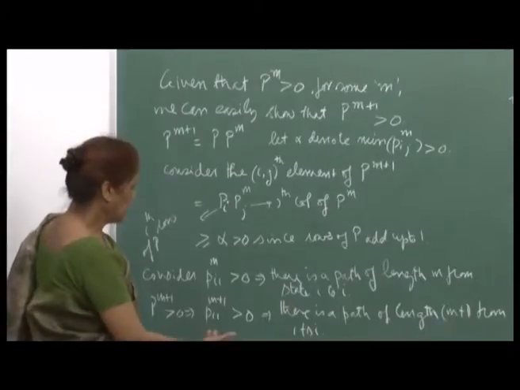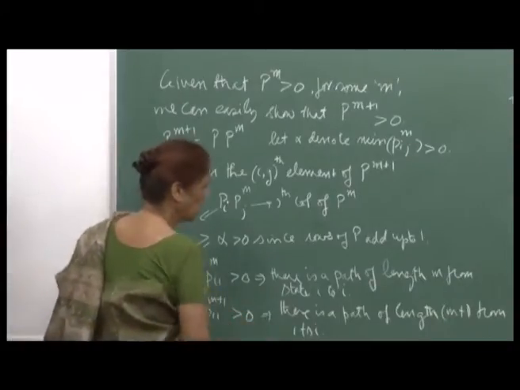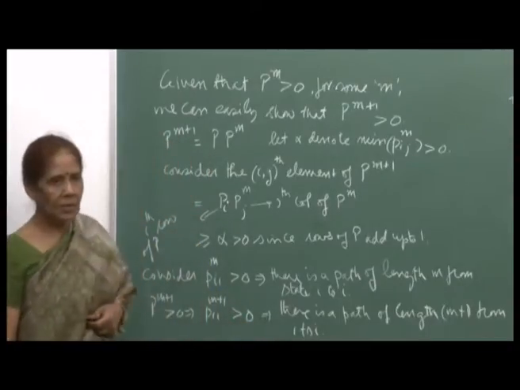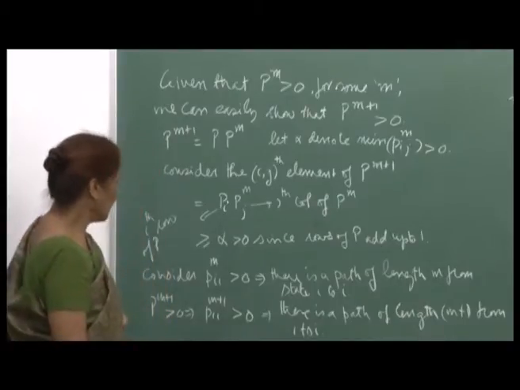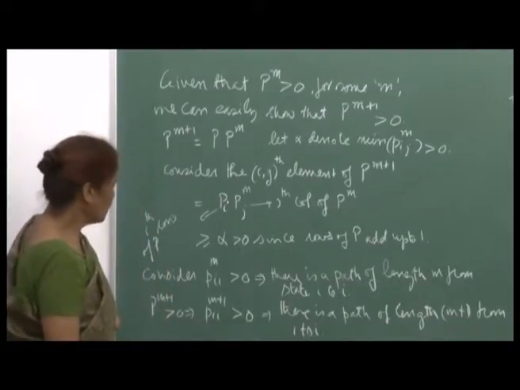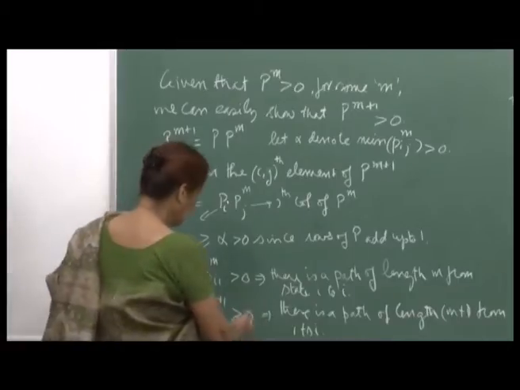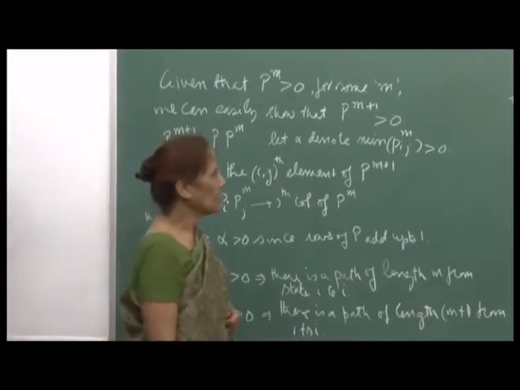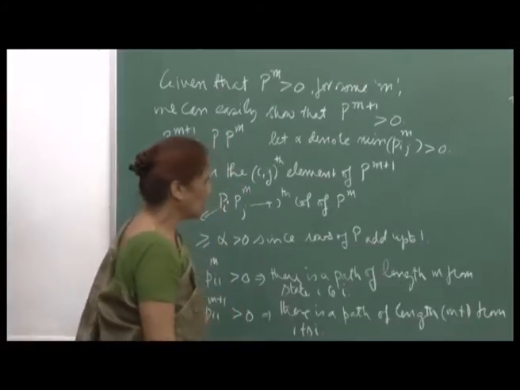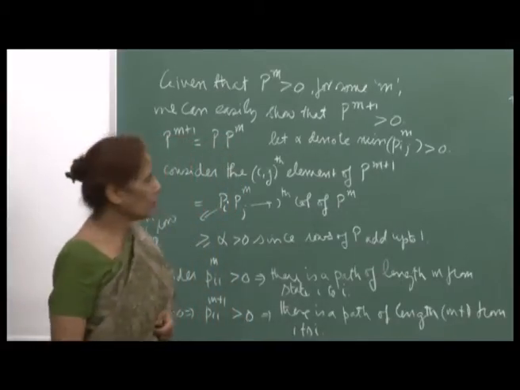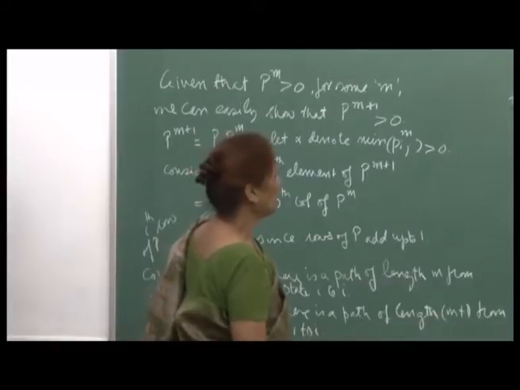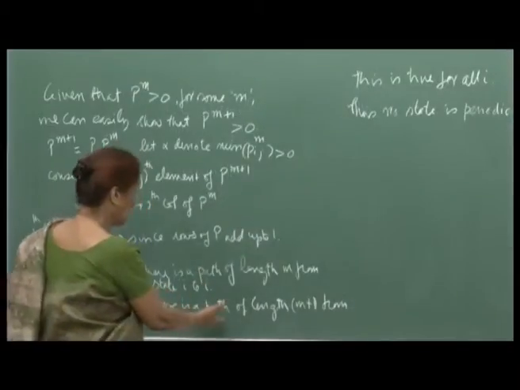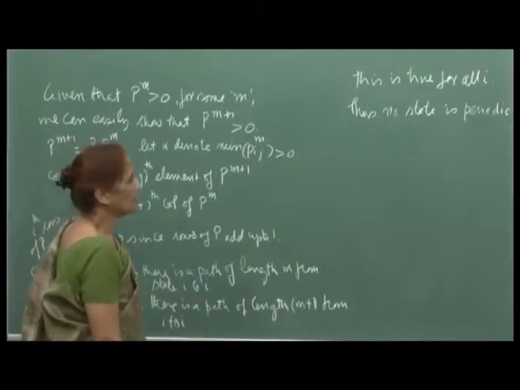And now, by our definition, m and m+1 for any positive integer m are co-prime numbers. So, we have shown that there are two paths from i to i of co-prime lengths, and hence by our definition the state i cannot be periodic. It will be aperiodic. And since this is true for all i, therefore no state is periodic.